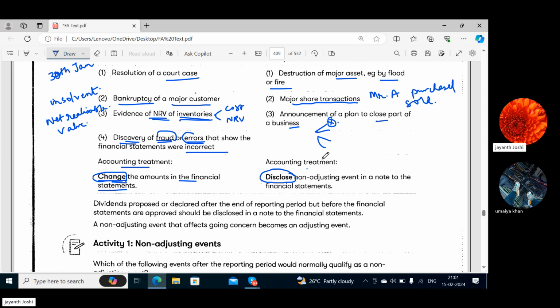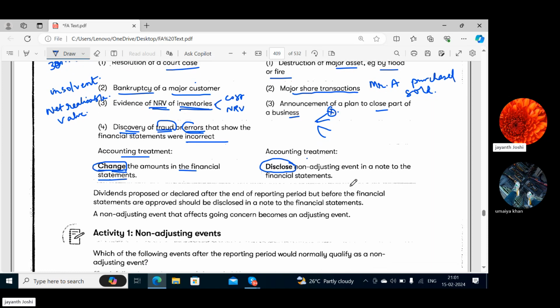Now, dividends proposed or declared after the end of the reporting period, but before the financial statements are approved, should be disclosed in a note to the financial statements. How much dividend is to be paid is decided before finalization of the financial statements, but it still needs to be disclosed in the notes. Why?